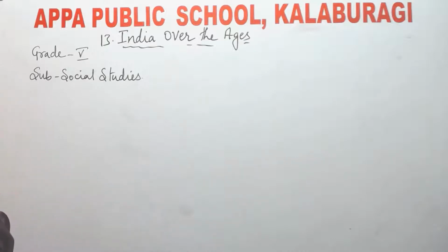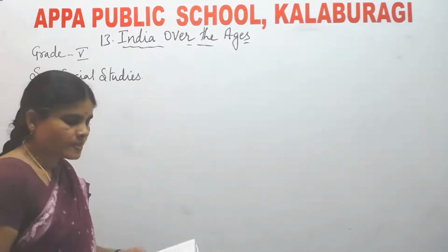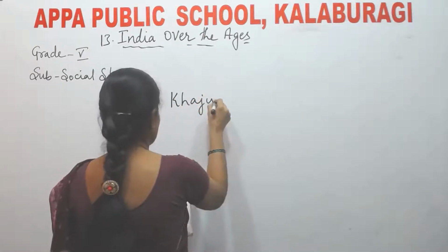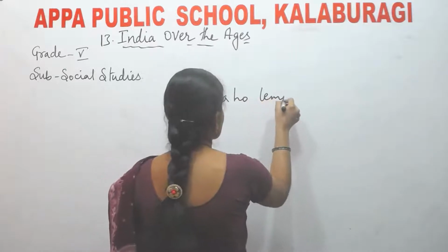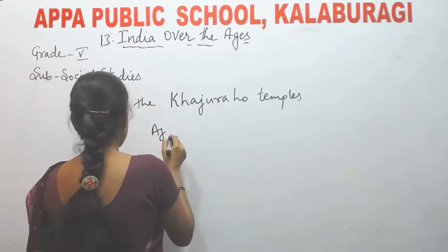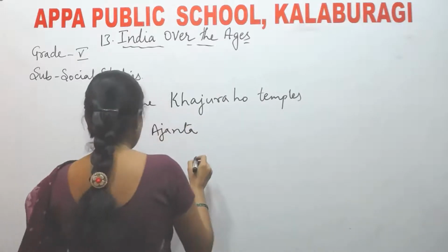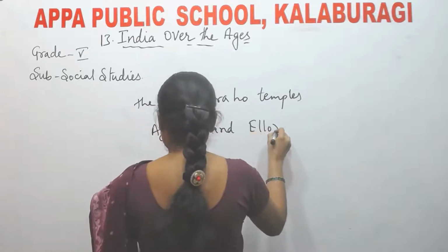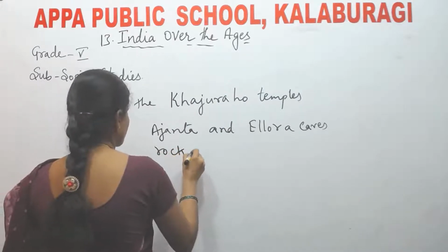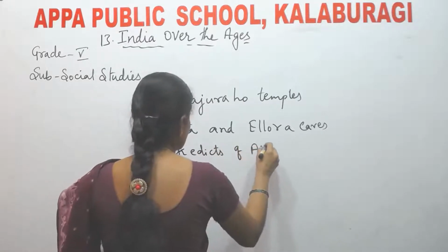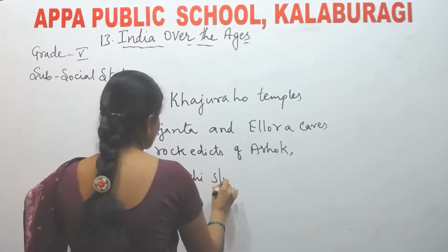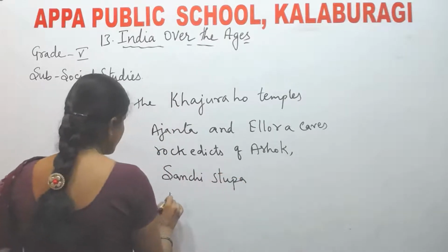Khajuraho temples, Ajanta and Ellora caves, the rock edicts of Ashoka, Sanchi Stupa, next Mahabodhi temple.